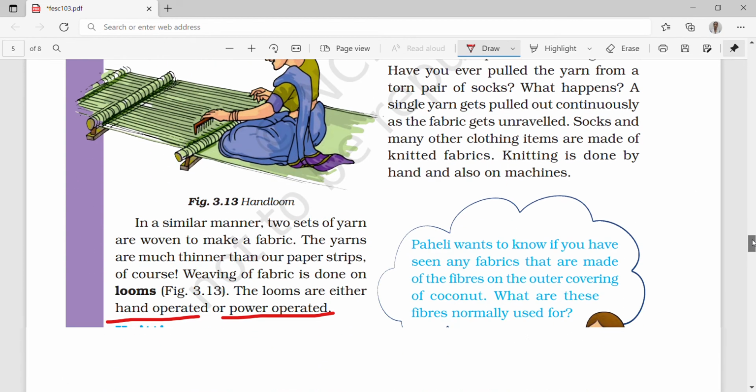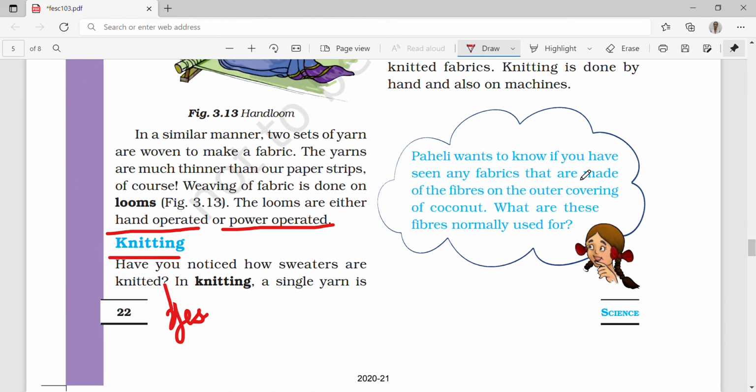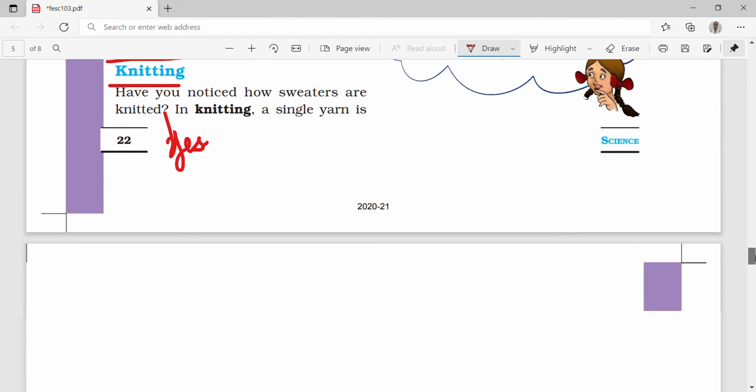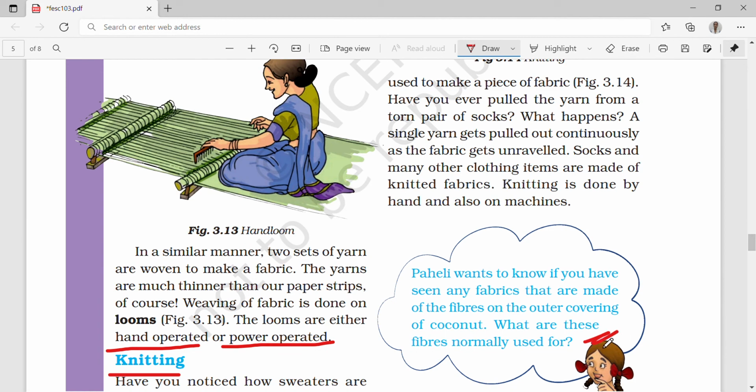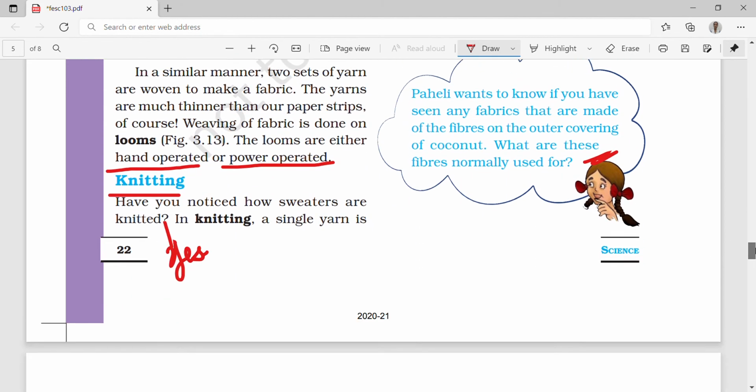Paheli wants to know if you have seen any fabrics that are made of the fibers on the outer covering of coconut. What are these fibers normally used for? She is asking, so you have to find this answer and send it in the comment box.